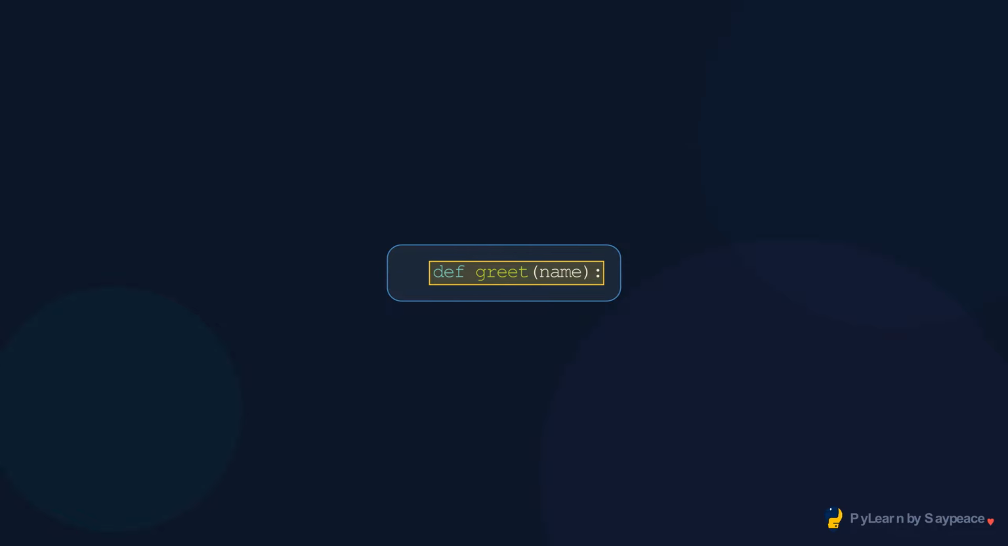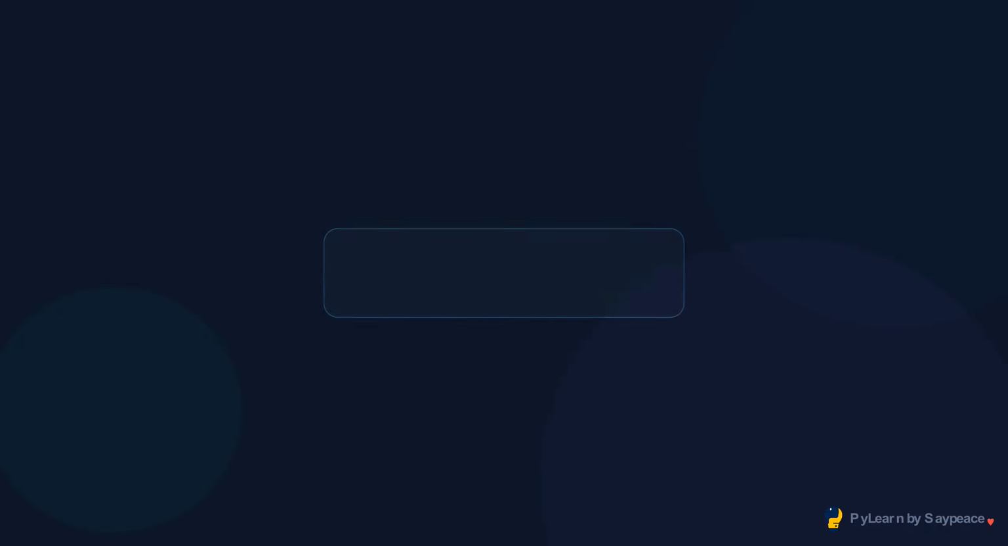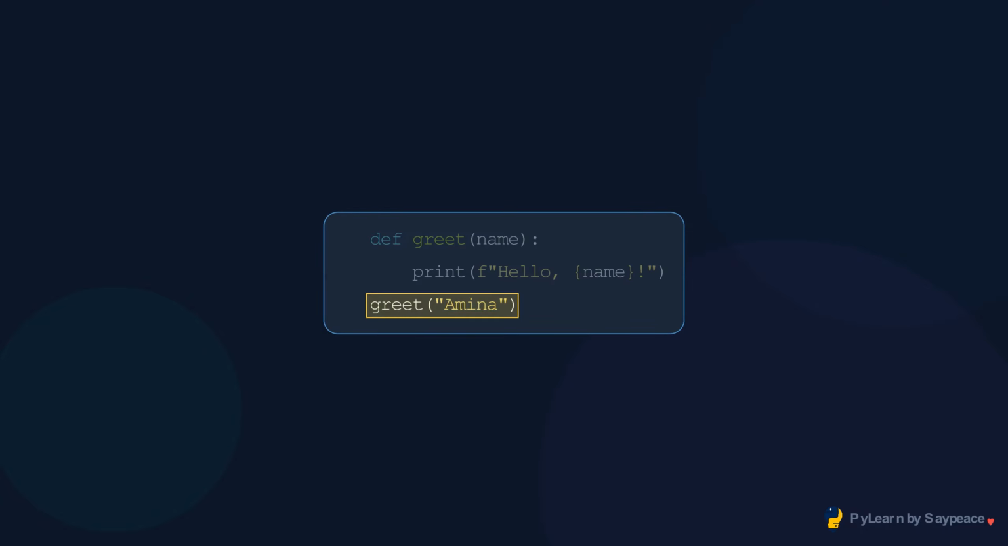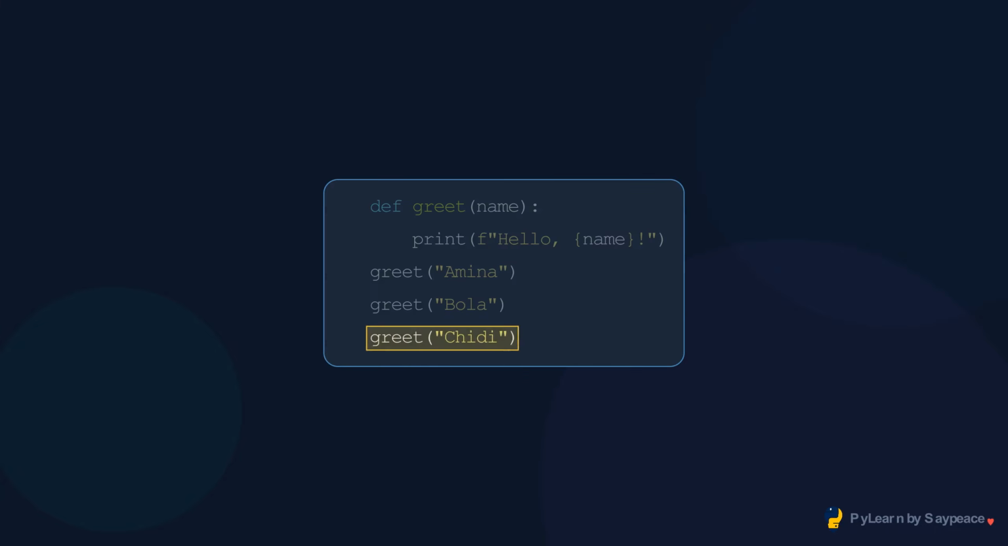Name is the parameter, a placeholder for whatever value is passed in. Use the parameter inside the function body like any variable. Amina is the argument, the actual value passed. Output: hello, Amina. Same function, different arguments, different output each time. That is the power of parameters.